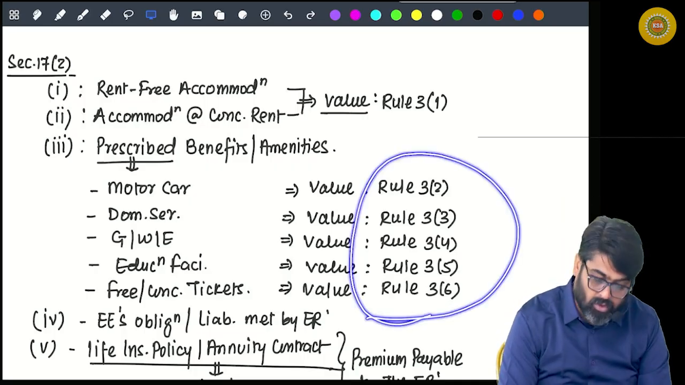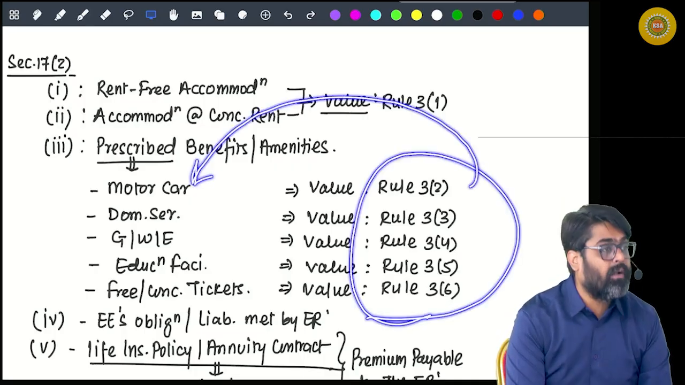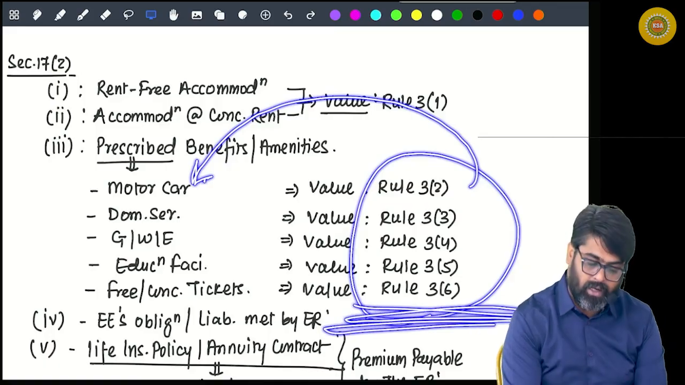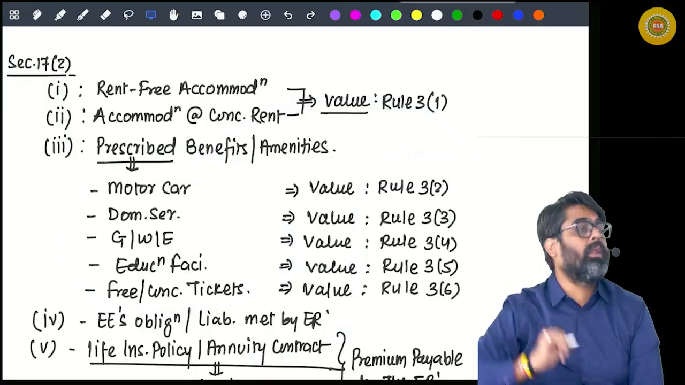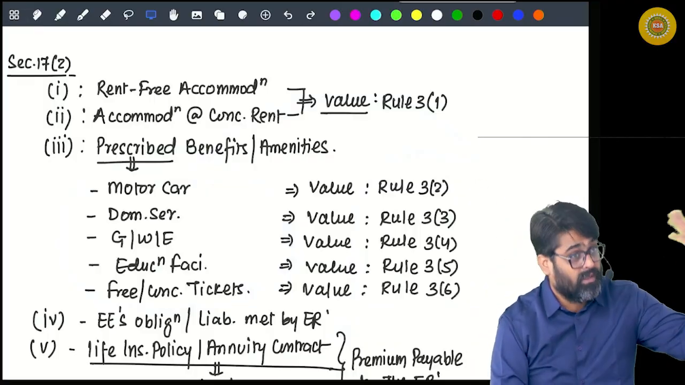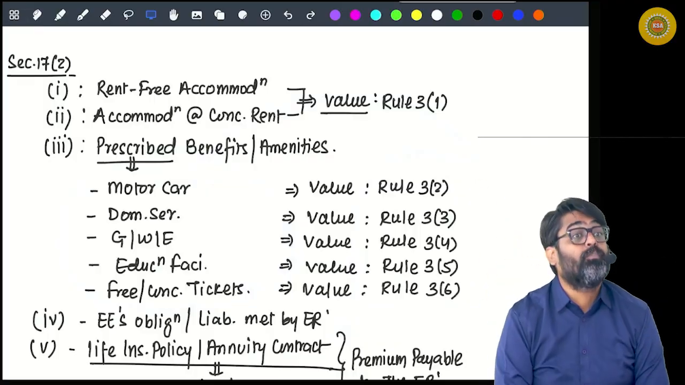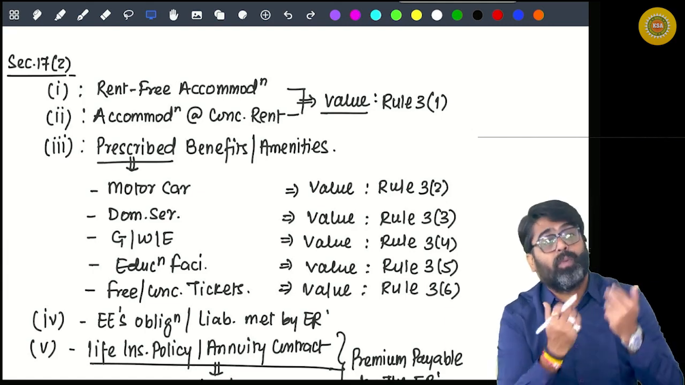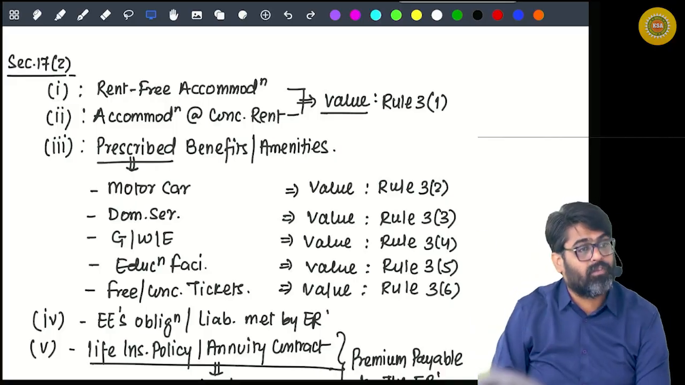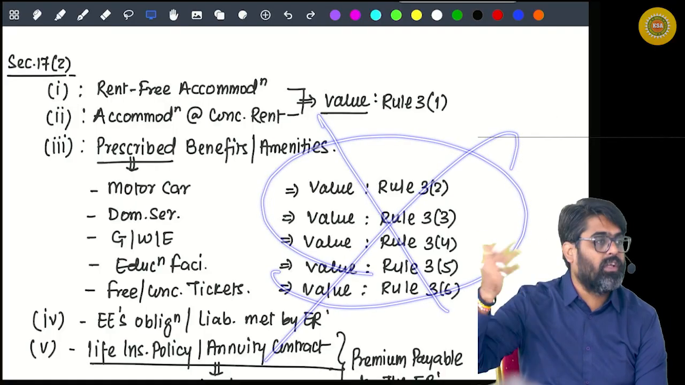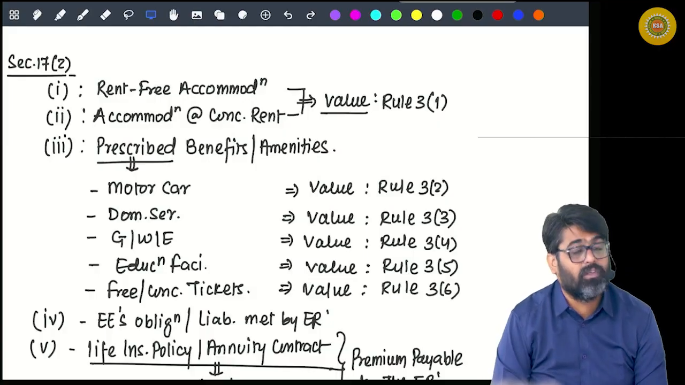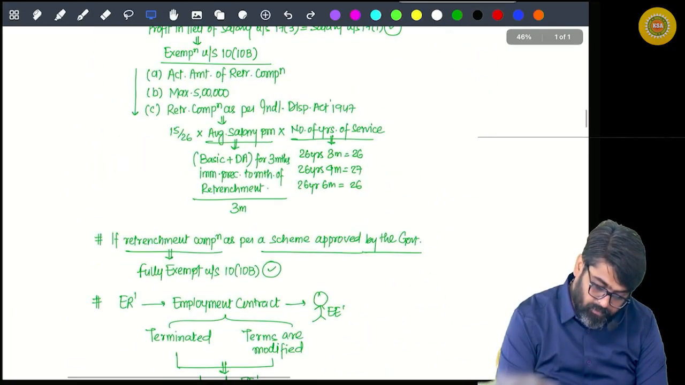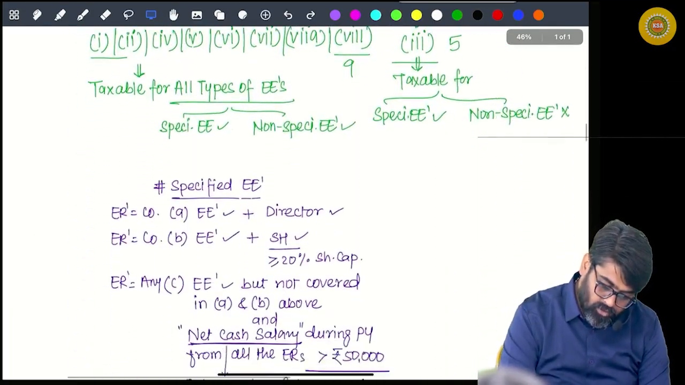As per these valuation rules, the value of these benefits or amenities will be calculated, and the value calculated will be taxable in your hands under the head salary, only if you are a specified employee. What if you are a non-specified employee and receiving these benefits? No need to do the valuation, because these benefits are not taxable in your hands since you are a non-specified employee. Yes or no? So now tell me, who is a specified employee?